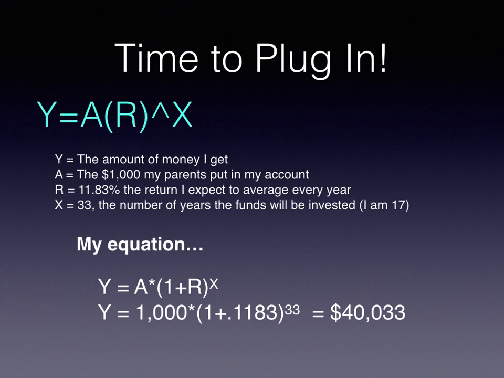So the y for my equation will be the amount of money I get. The a will be the $1,000 that my parents put into my account at the beginning. And then the r is the 11.83% return that I expect to average every year. And the x will be 33, which is the number of years the funds will be invested, because I'm 17 and that is the number of years until I turn 50. So my equation becomes 1,000 times 1 plus 0.1183 to the 33rd, which gets me to $40,033.